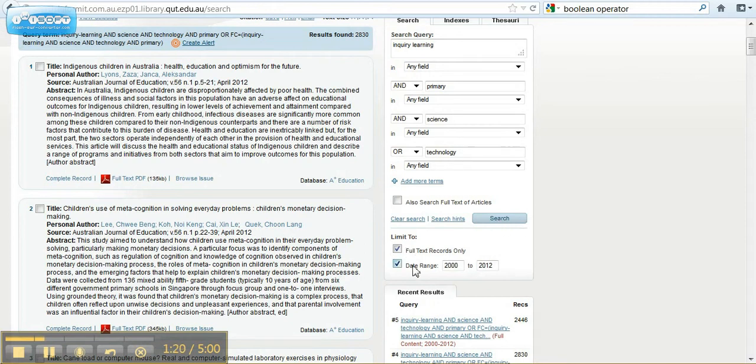In my prior searching, I've already limited it to full text records only because I don't want to have to waste time trying to get access to things that aren't in full text. And my date range is from 2000 onwards. If I need to later, I'll narrow that down further. So I'm going to search now.